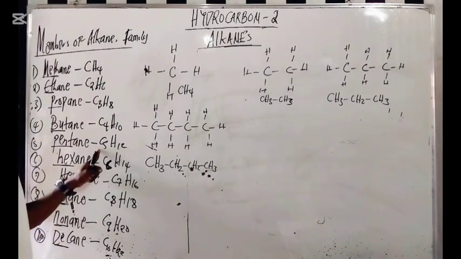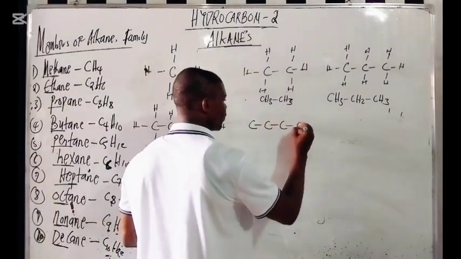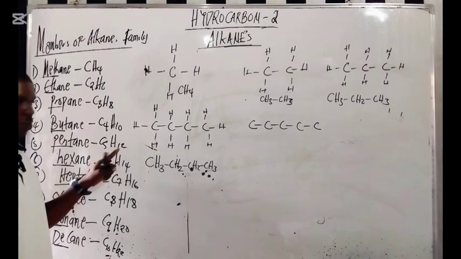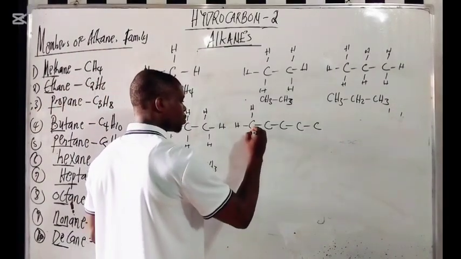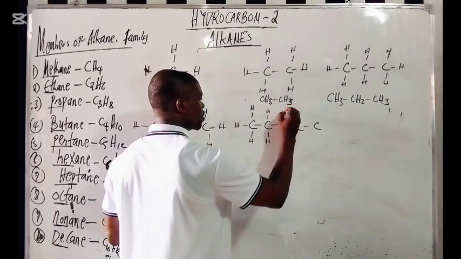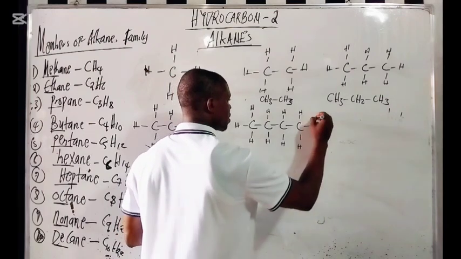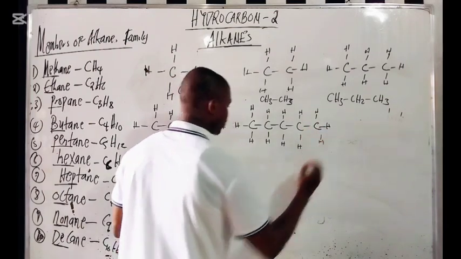Now let's look at 5. You have 1, 2, 3, 4, 5. How many carbon atoms here? 12 carbon atoms here. So you go 1, 2, 3, 4, 5, 6, 7, 8, 9, 10, 11, and 12. Do you see that?